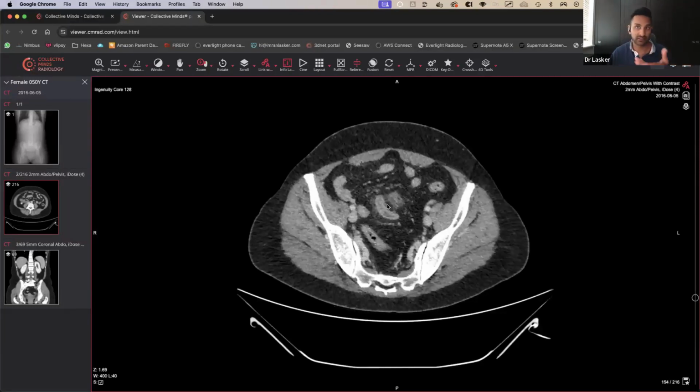And then once you find the appendix, you can see that actually, for whatever reason, the appendix is sitting right in the middle of the pelvis and looks very, very inflamed, but not perforated, which is also kind of good news for the patient.